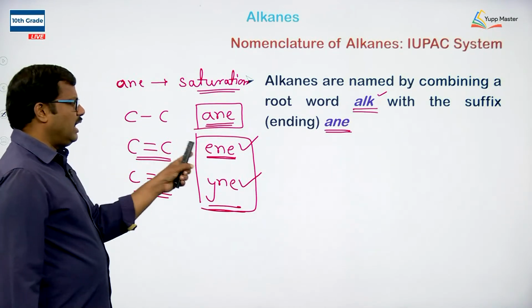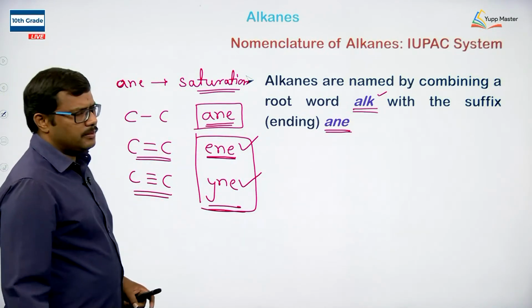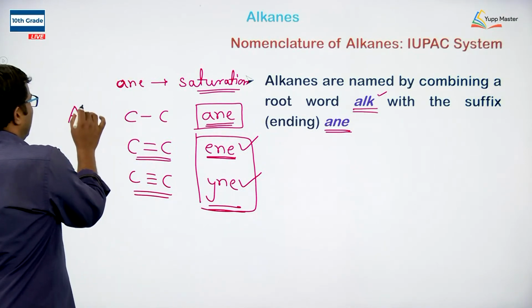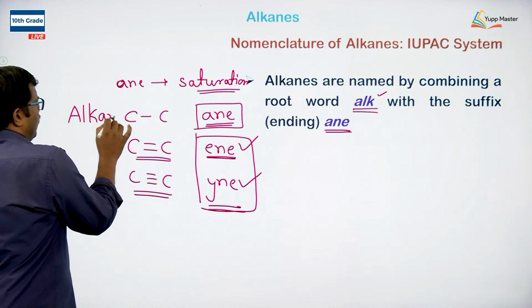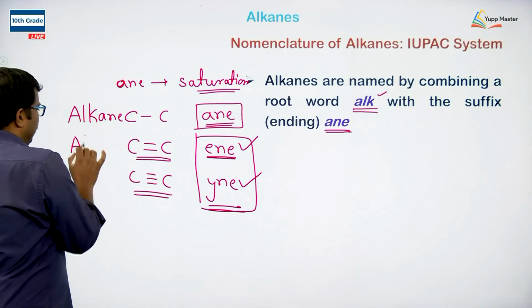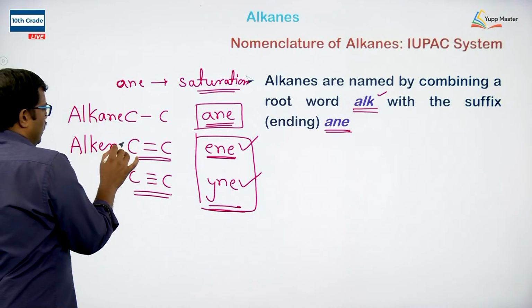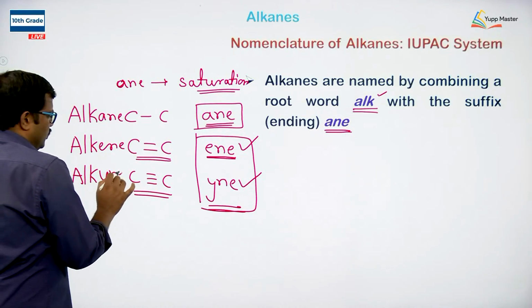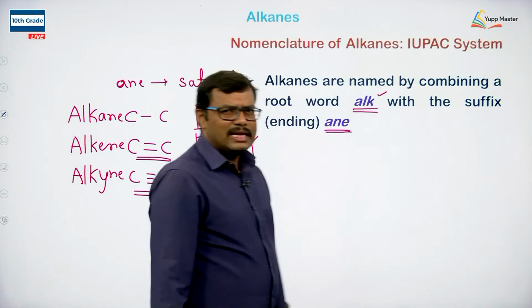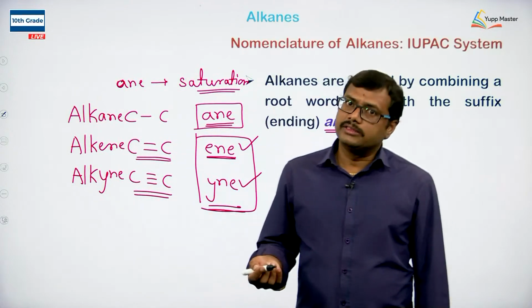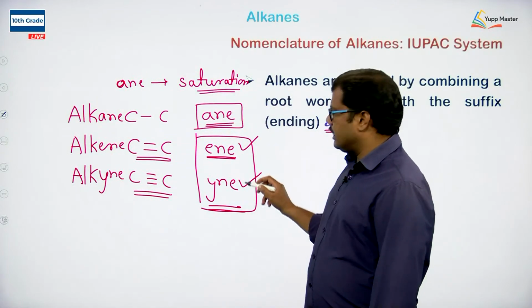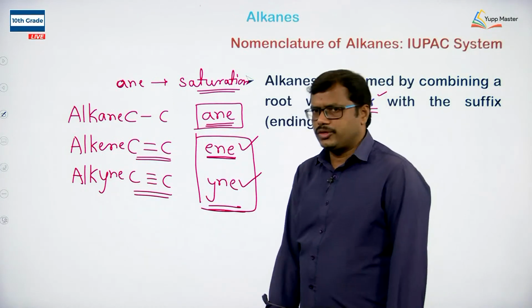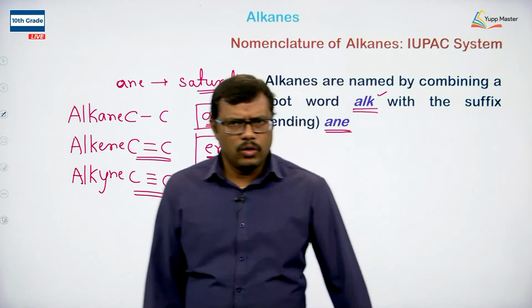Therefore the corresponding compounds are called alkanes, alkenes if we have a double bond, okay, and alkynes if we have a triple bond. So ane, ene, yne is used to indicate saturation and unsaturation present in the given hydrocarbons.